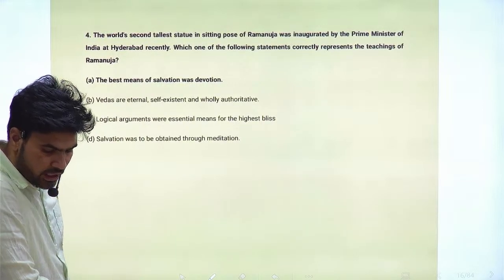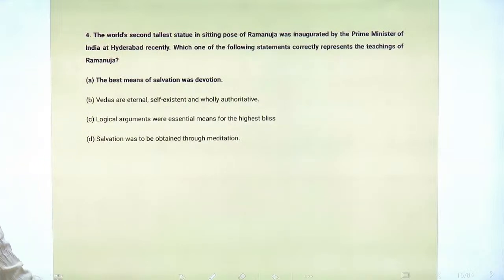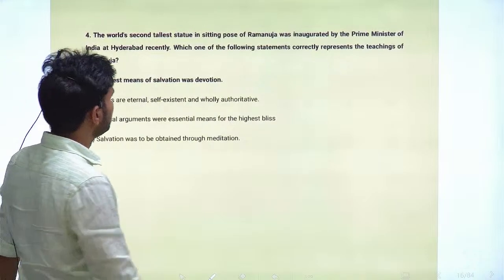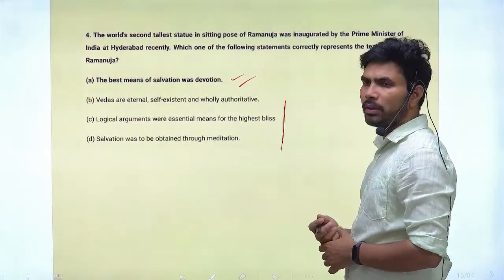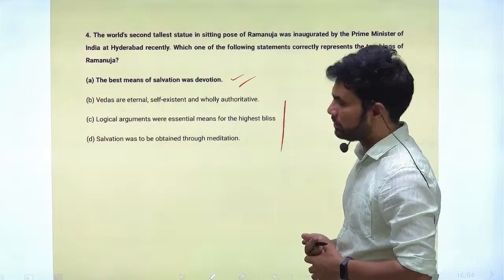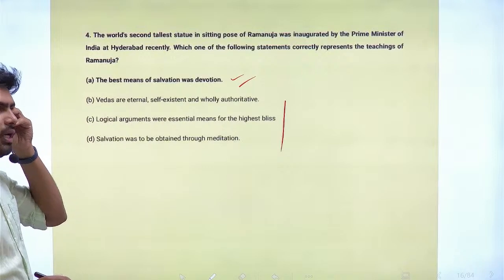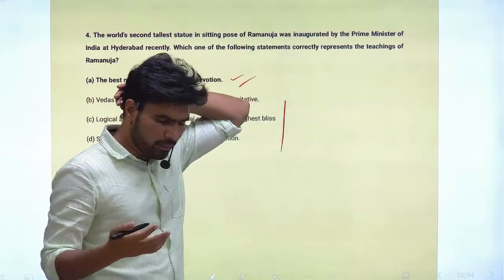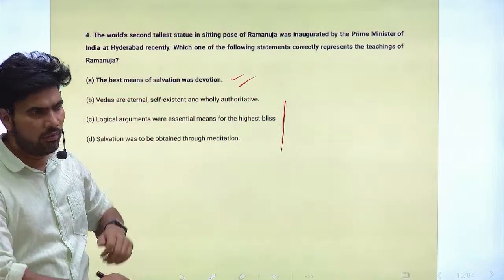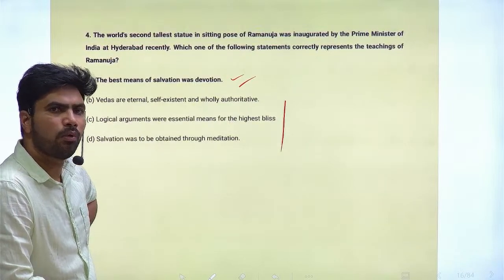Which one of the following statements correctly represents the teachings of Ramanuja? The teaching is that the best means of salvation was devotion. This was the specific and particular teaching of Ramanujacharya. The other statements are not related to or are incorrect with respect to Ramanujacharya. Similarly, at some period the Honorable Prime Minister also visited a particular temple in Gujarat, and there was a question about that temple also.